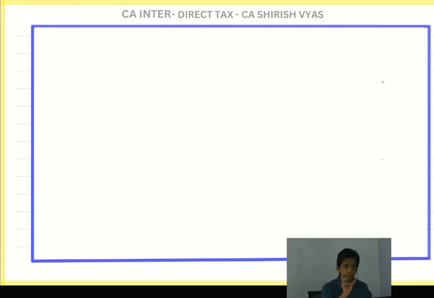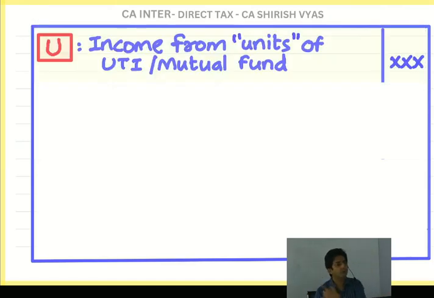Partnership firm is a little bit there in your syllabus, but big companies, mutual funds, their taxation you will study in CA Final. So my point was, what mutual fund does, your money they will invest somewhere and whatever returns they get, that they will distribute to you. And for you, the investor, it is income from other sources and that is also taxable. It is not tax free, it will be taxable. So that is U of Ramu. See what I have written?